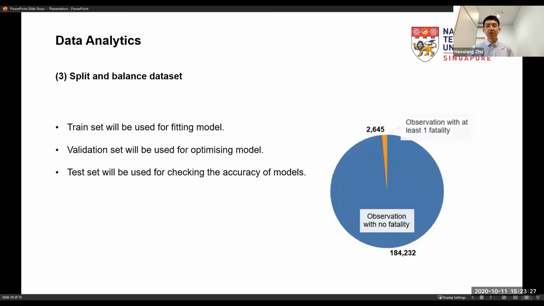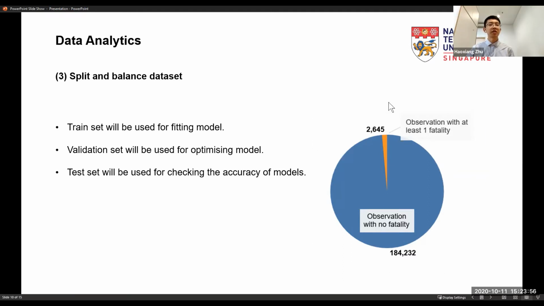And after data visualization, I split the data set and balanced the data set. I split the data set into a train set, a validation set, and a test set. The train set will be used for fitting the model. The validation set will be used for optimizing models, like tuning parameters. And the test set will be used for checking the accuracy of our model.